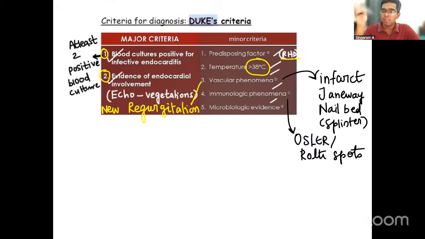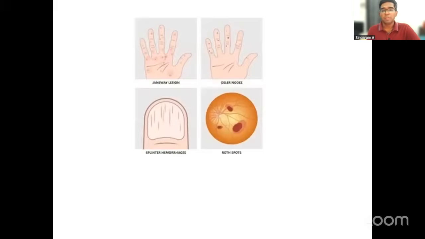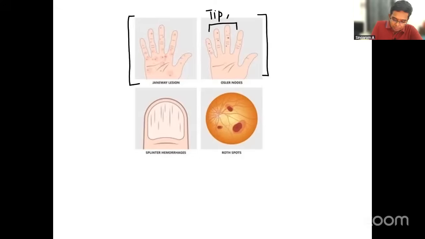If only one blood culture is positive, we call it minor criteria. At this point of time, you should all remember these pictures. Very important for your exams. Can you see the first two related to the fingers? If it is in the fingertip and painful, then it is Osler's nodes.